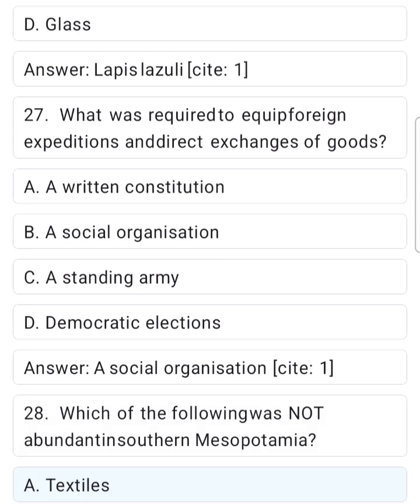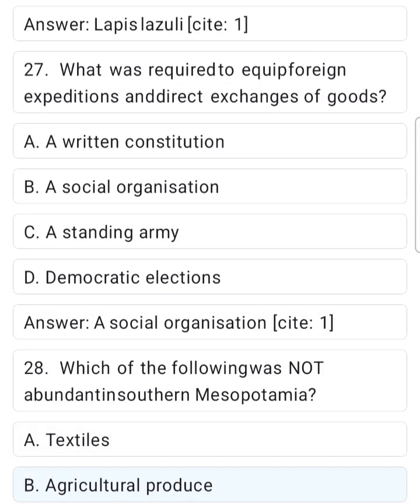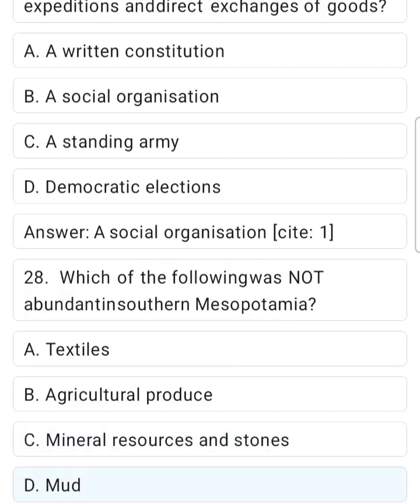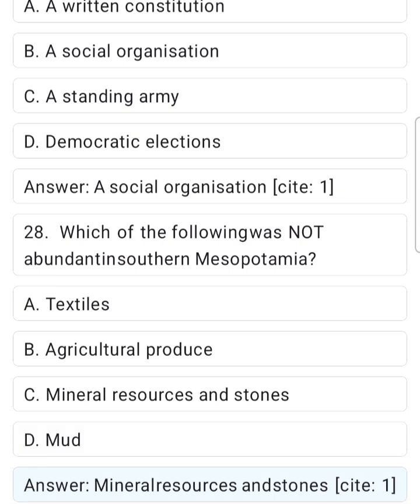A. Textiles. B. Agricultural produce. C. Mineral resources and stones. D. Mud. Answer. Mineral resources and stones.